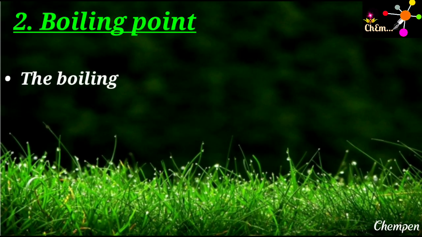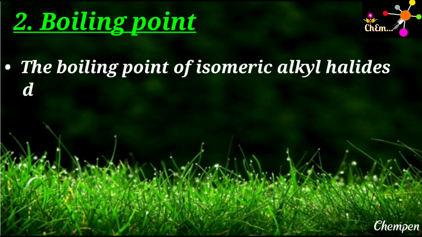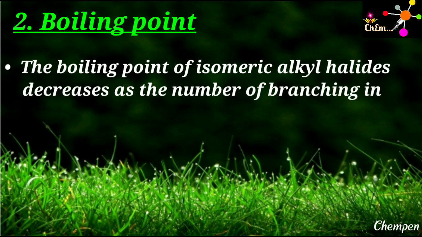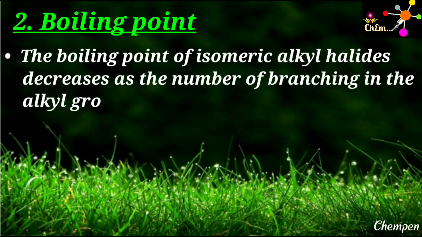Next, we will find the variation in boiling point among isomeric alkyl halides. Among isomeric alkyl halides, the boiling point decreases with the increase in branching in the alkyl group. This is due to the reason that with increase in branching, the molecule attains spherical shape with less surface area.